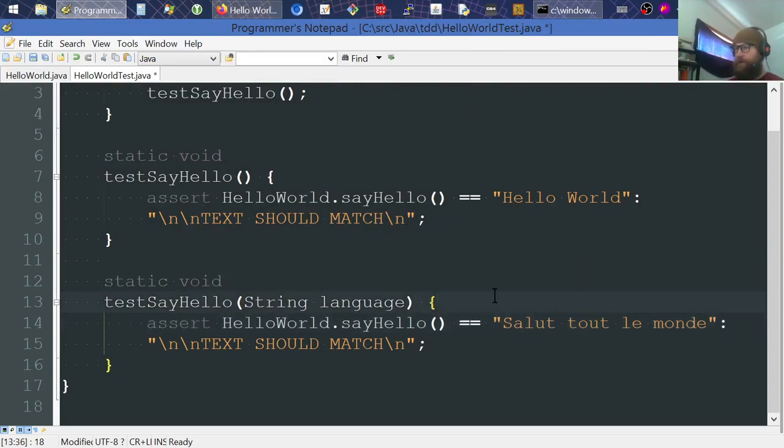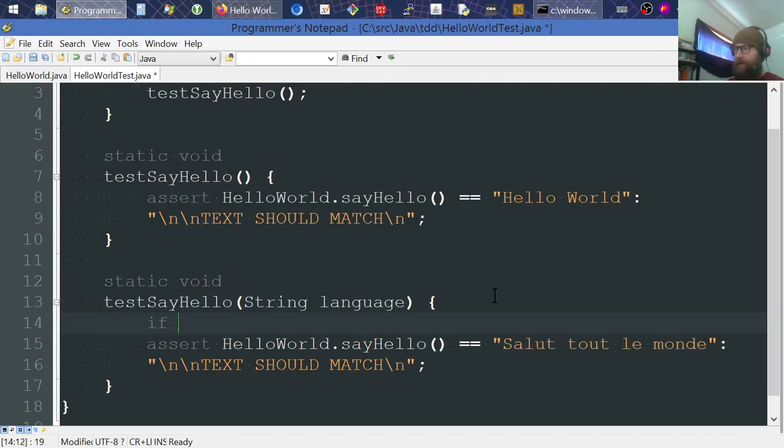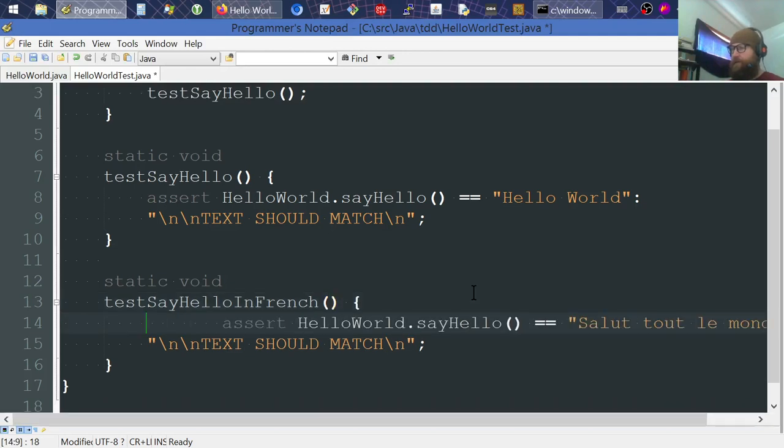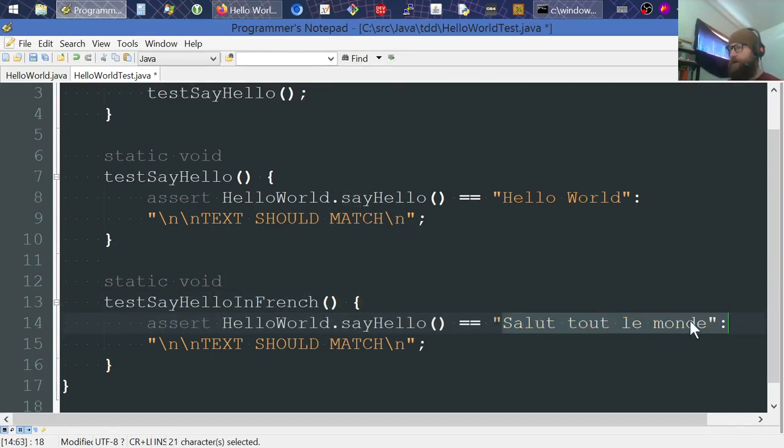And this string language. So what I'm going to do here is say, if, am I in the test? I'm in the test writing this. Okay, my bad on that one. I should just rename this. Got a little bit of a dual mentality going. Say hello in French, and that doesn't need a string language passed in just yet. And then it's going to be all the same stuff right here. I just need to make sure that it actually says that.